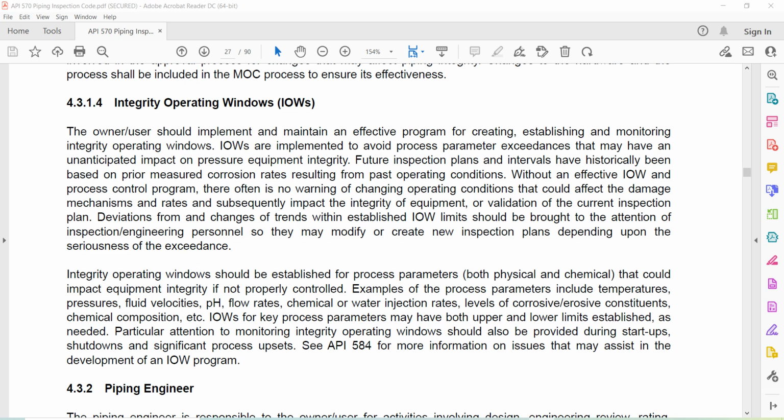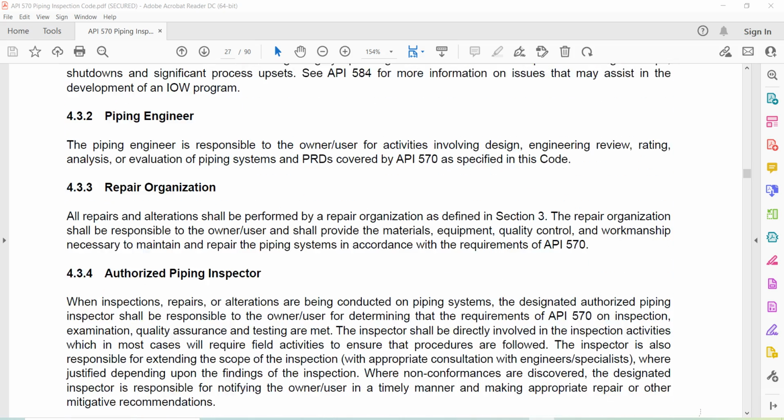Particular attention to monitoring integrity operating windows should also be provided during startup, shutdowns, and significant process upsets. See API 584 for more information on issues that may assist in the development of an IOW program.